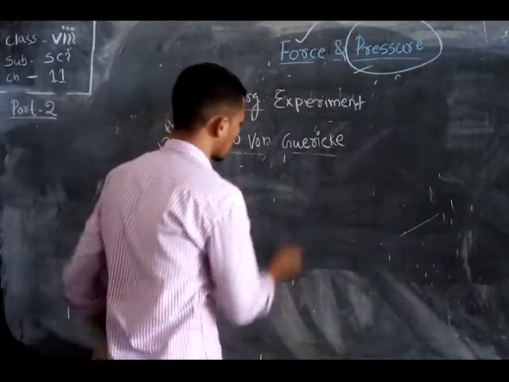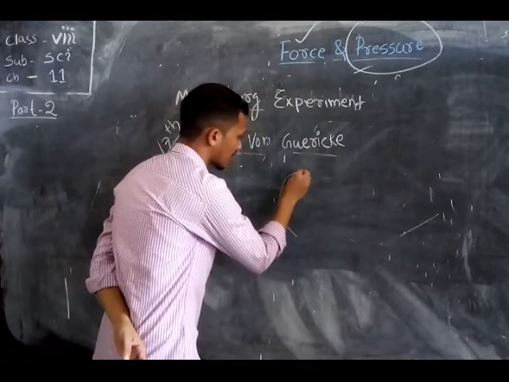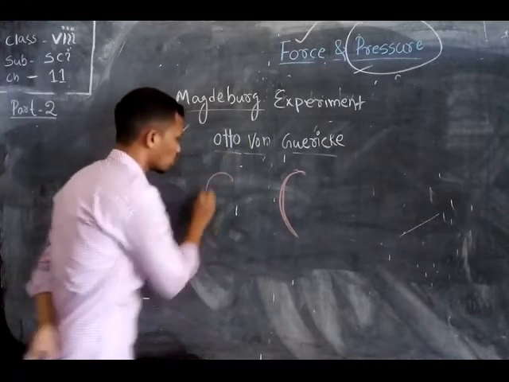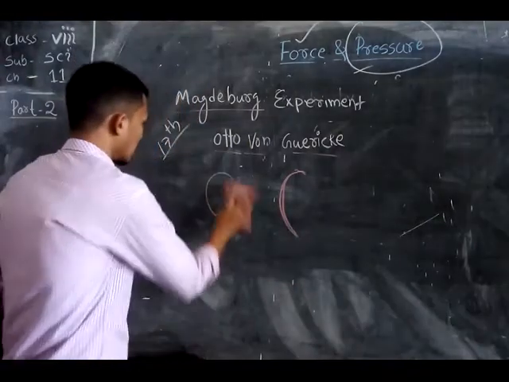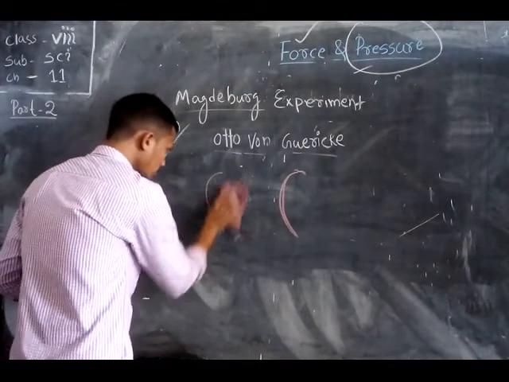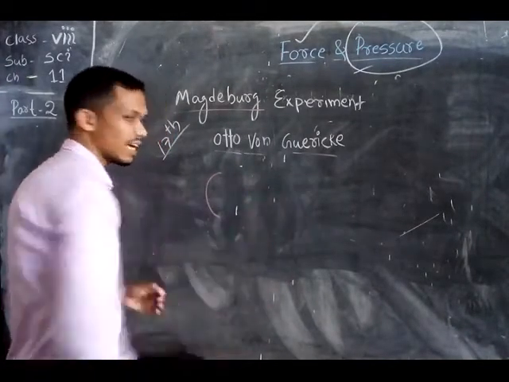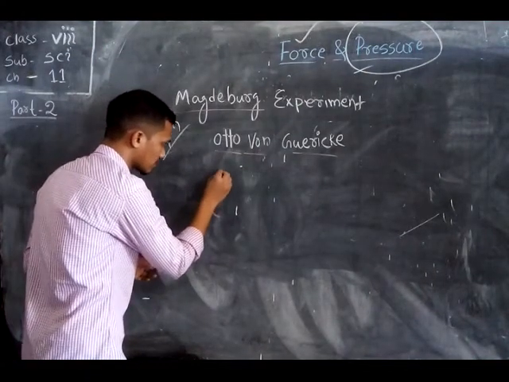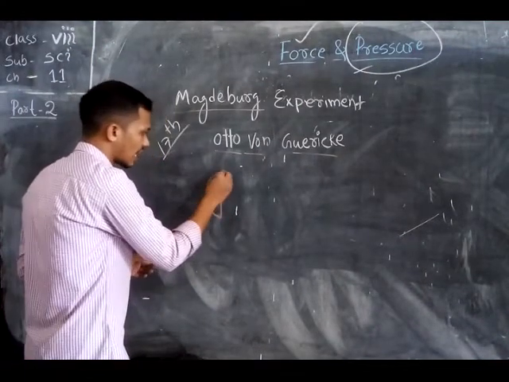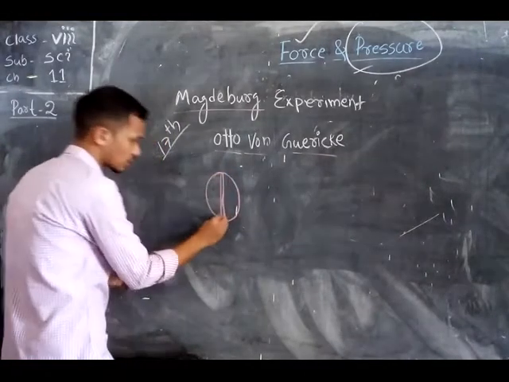In that experiment, he used two bronze hemispheres. Hemispherical means a sphere-like structure that is cut and divided into two parts, just like a half-circle structure. Here this is one hemispherical structure, and this is the other.